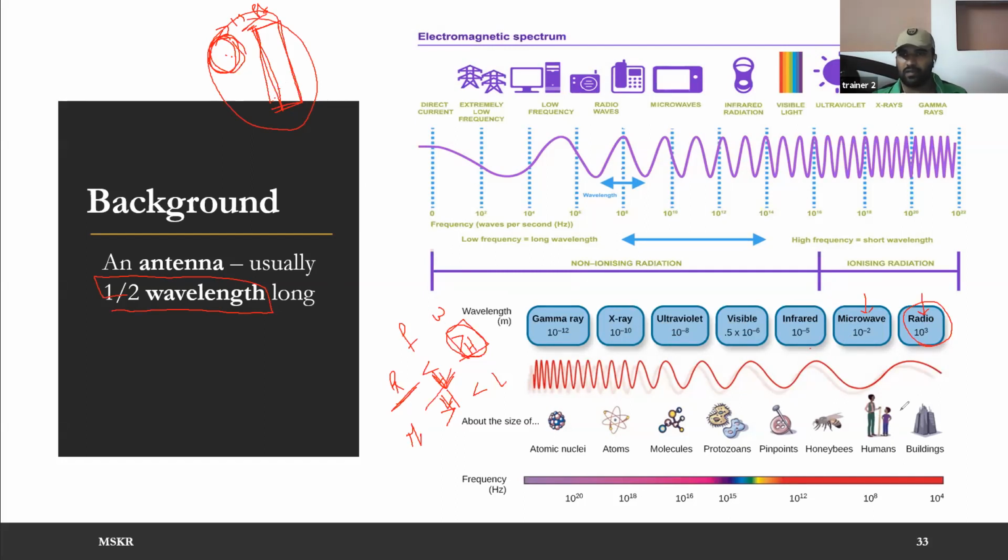The bottom of this shows the equivalent of their wavelength. The wavelength of a radio wave is the size of a building, whereas the wavelength of microwave is the size of a person, and the wavelength of infrared, somewhere between infrared and microwave, is the size of a honeybee. The size is further reduced: needle, small fungus, molecules, atoms, atomic nucleus. As the frequency increases, the wavelength decreases. As the wavelength decreases, the antenna size decreases. So this is one major limitation.